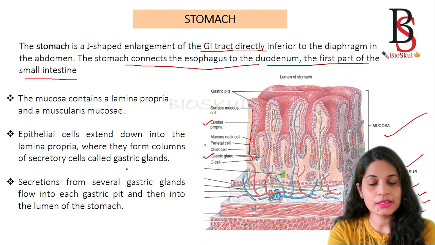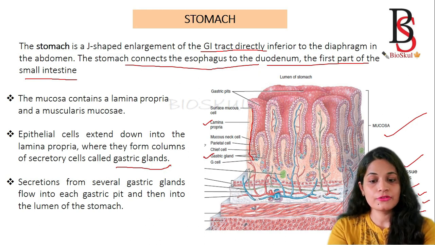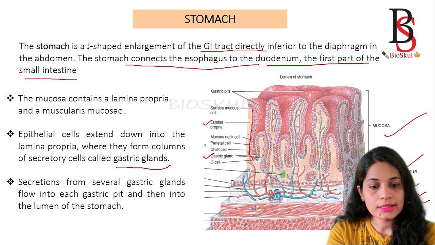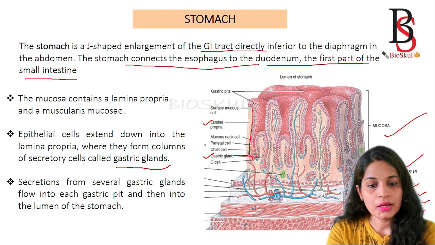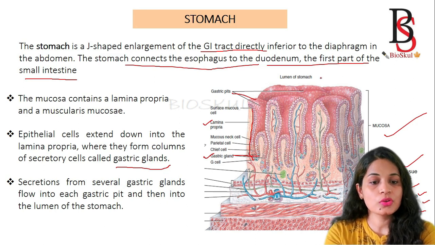The secretion of the gastric glands flows into the gastric pits, and then from the gastric pits it enters into the lumen of the stomach.